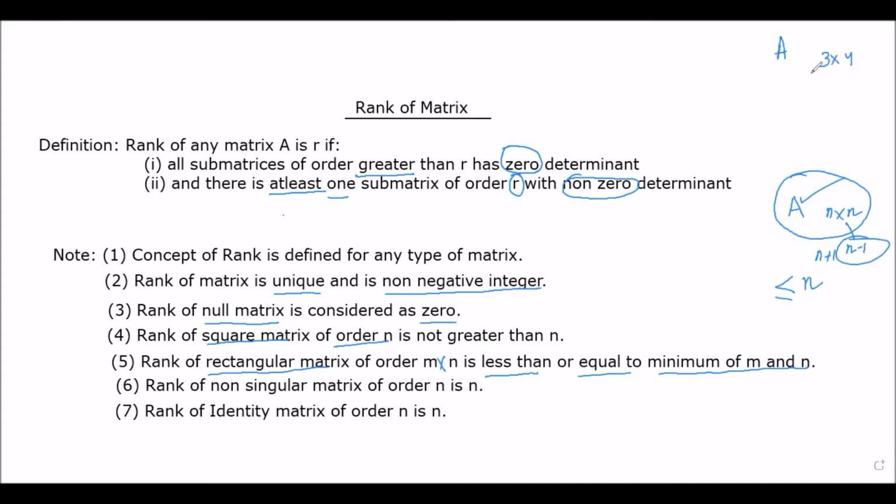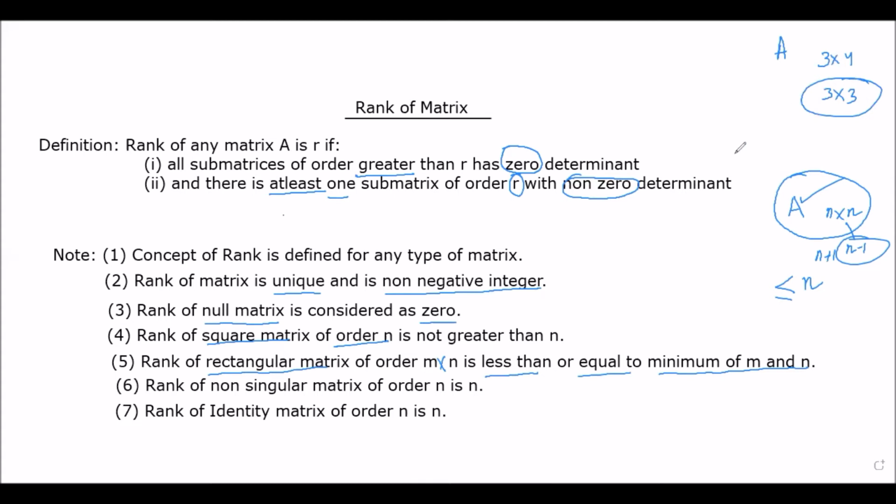The maximum possible order which we can have for any minor in this matrix A, that will be 3, because we have 3 rows and 4 columns. We cannot have here a minor of order 4 because we don't have 4 rows here. So the maximum possible order which we can have here for any submatrix, that will be 3 by 3. So we will be starting with the submatrices of order 3 by 3, and we will be checking their determinants.